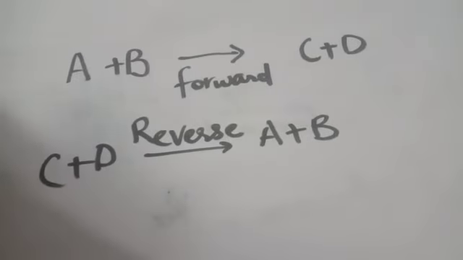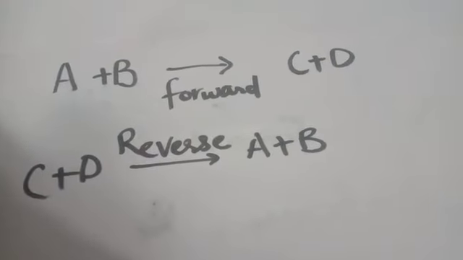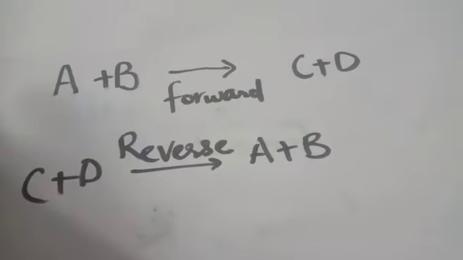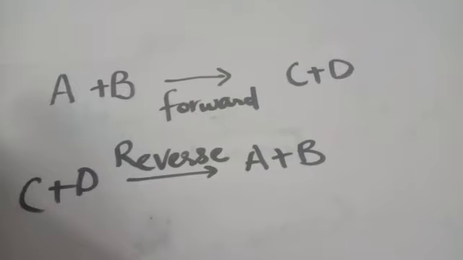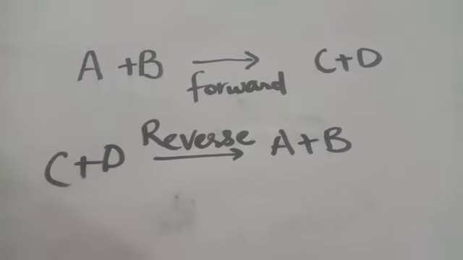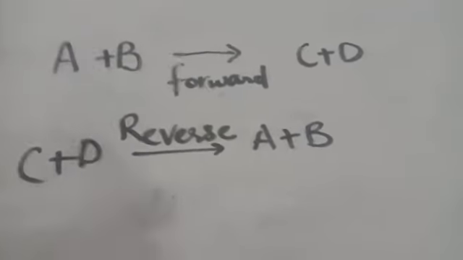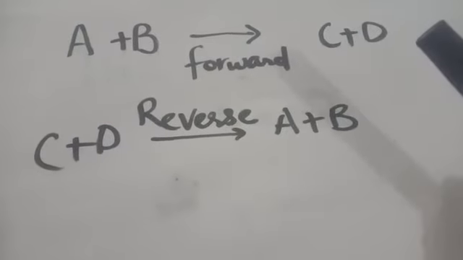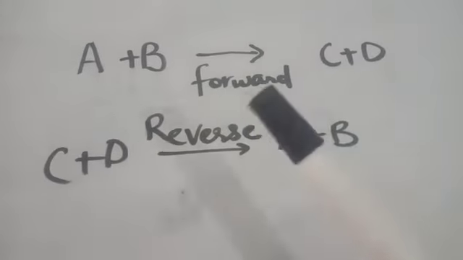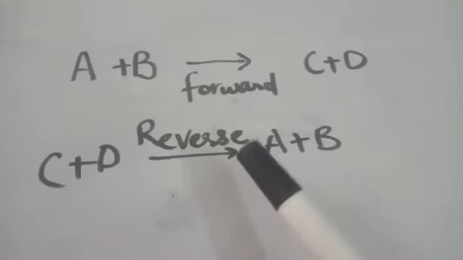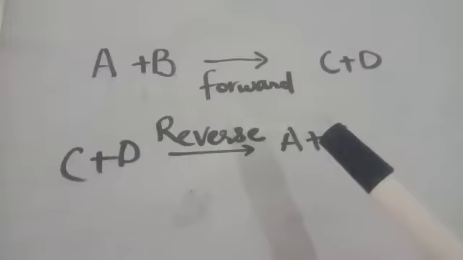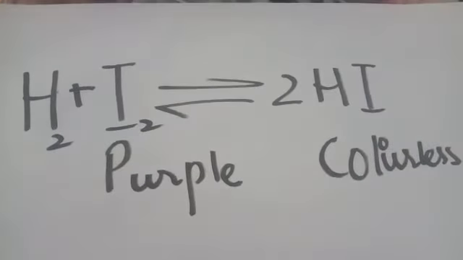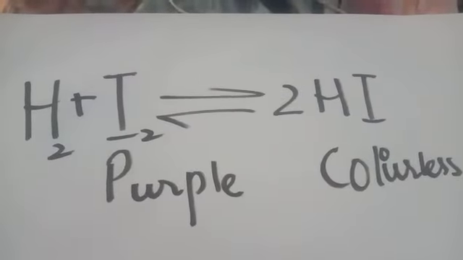A reversible reaction further has two parts, the forward and the reverse reaction. The reaction in which the reactants are converted into the products is called the forward reaction, and when the products are again converted into the reactants, it is called the reverse reaction. These are the two parts of an equilibrium reaction. We can see a further example of hydrogen iodide. You can see in the reaction that hydrogen and iodine are converting into hydrogen iodide.